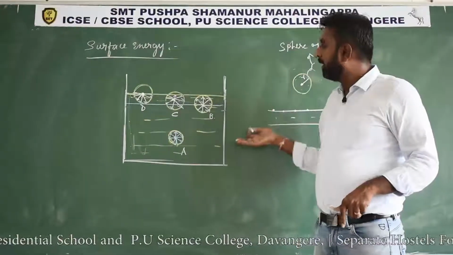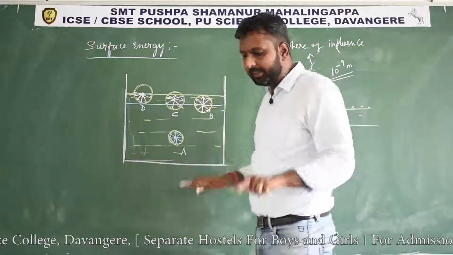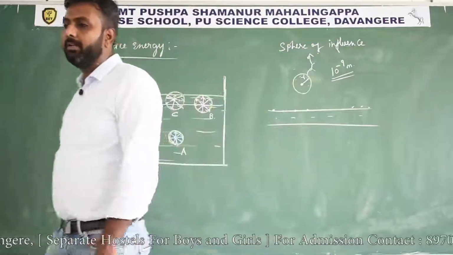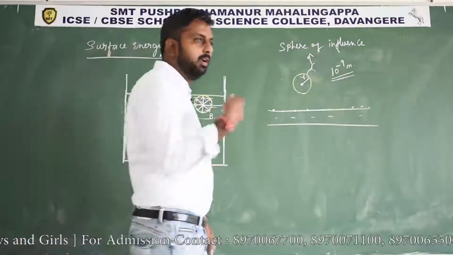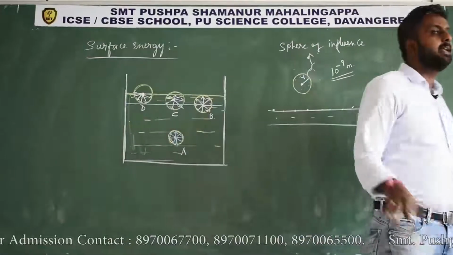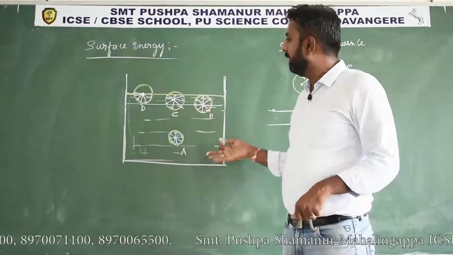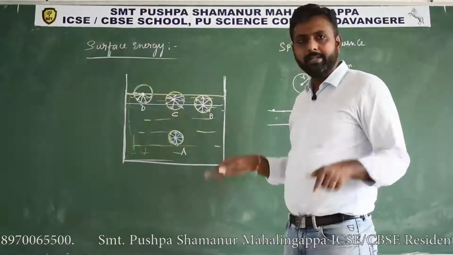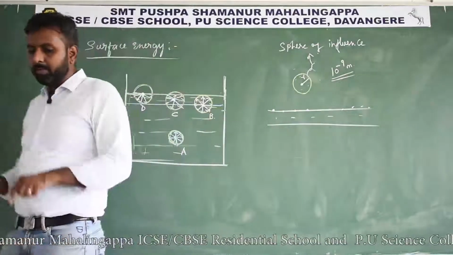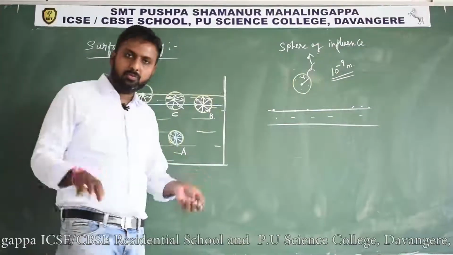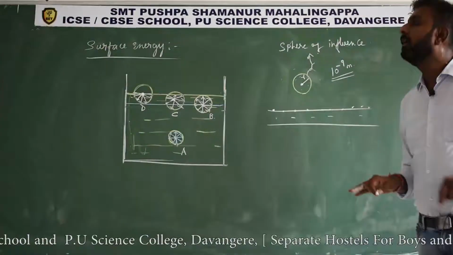Contracting means it tries to minimize the surface area. That is what you studied in the last class, a property of a liquid. Because of that it tries to minimize the surface area. So the same thing we are explaining. Why? Because a net downward force is acting. Because of the net downward force, the liquid surface tries to minimize its surface area.